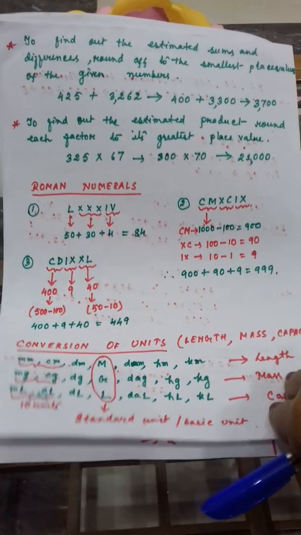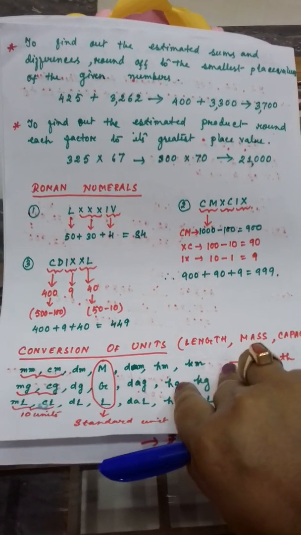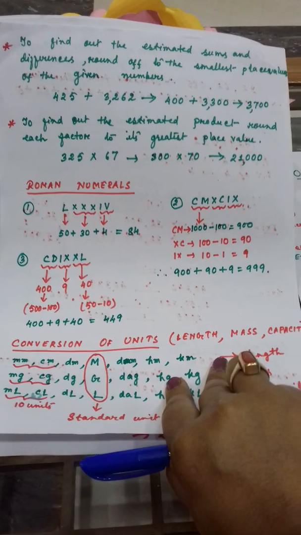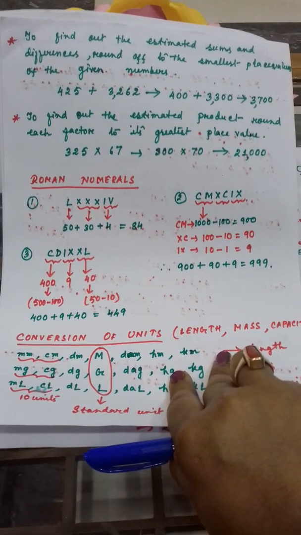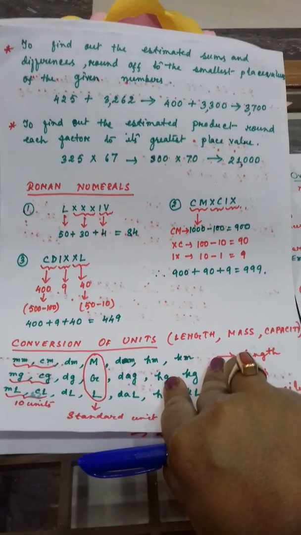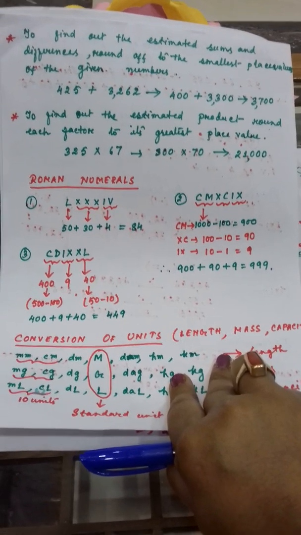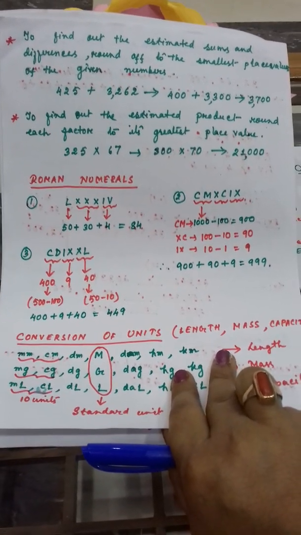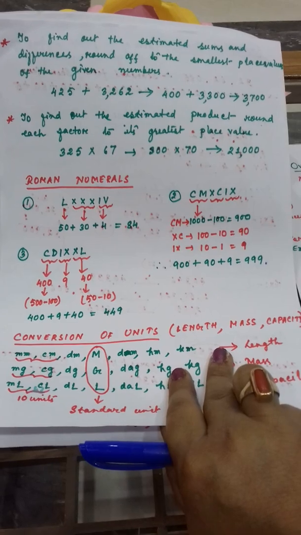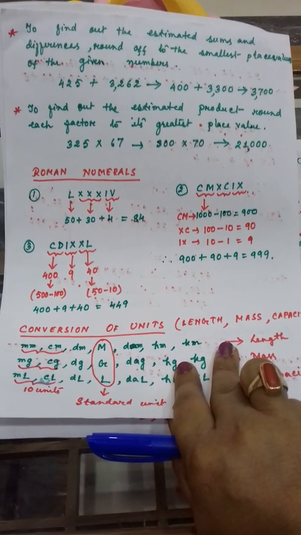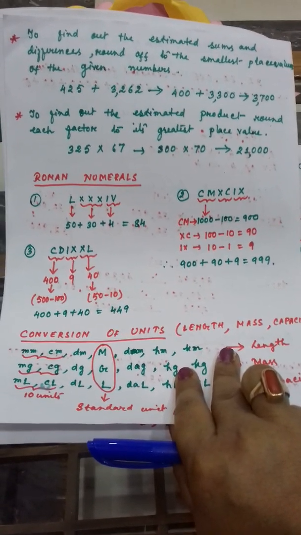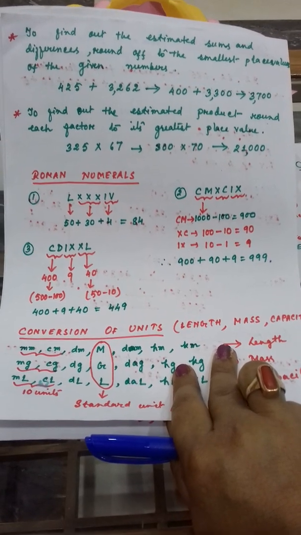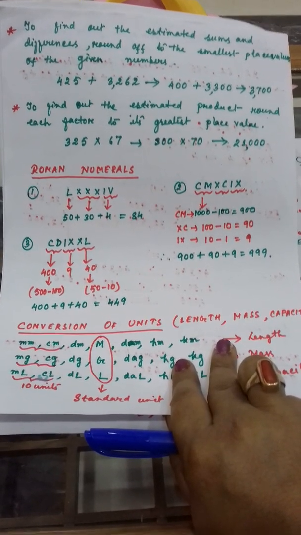Along with the questions, you will complete those assignments in your classwork copy. Book exercises are not to be done in the classwork copy. No need. Only whatever assignments I am giving you, those sums you will write in your copy, and whatever points I am giving you, those also you will write in your copy in a systematic way.